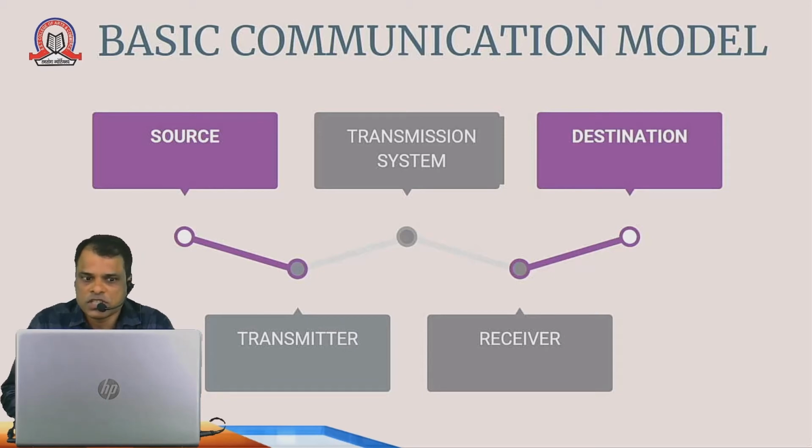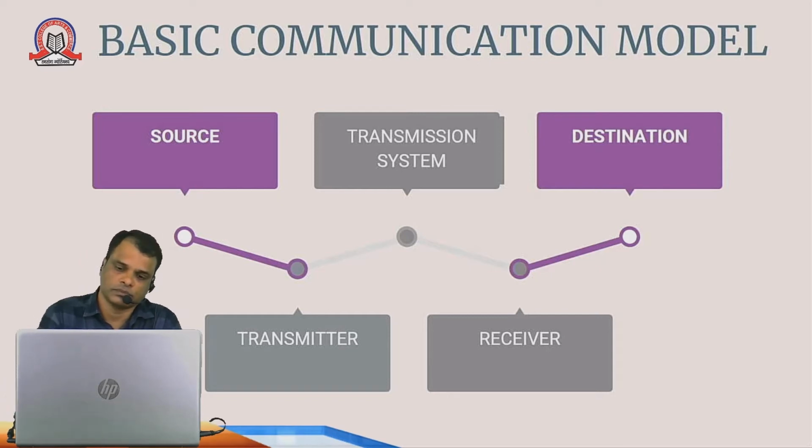Now this transmission system transfers that signal to the receiver, and again the receiver converts that signal into a voice, and in this way it reaches the destination. This is a very basic communication model. First your voice, then it gets converted to a signal, that signal is transmitted to the other end, and then again that signal gets converted into a voice. This is how the basic communication model works.